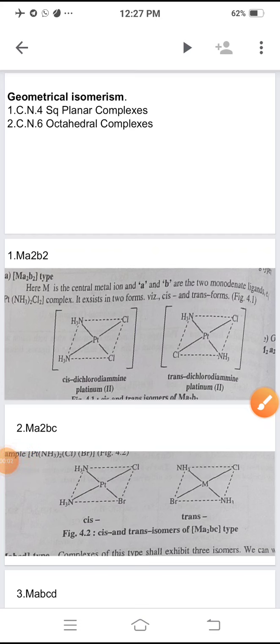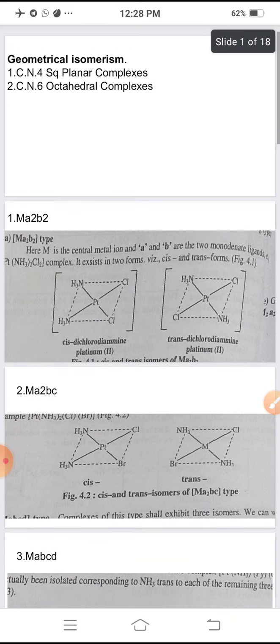Isomerism, you know about isomerism. Isomerism means the chemical formula is the same but the arrangement of ligands in the complex is different. Such types of complexes are called isomers. In isomerism there are two main types: one is structural isomerism and another is stereoisomerism.